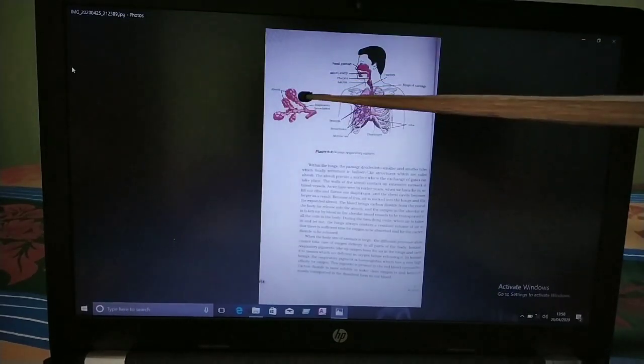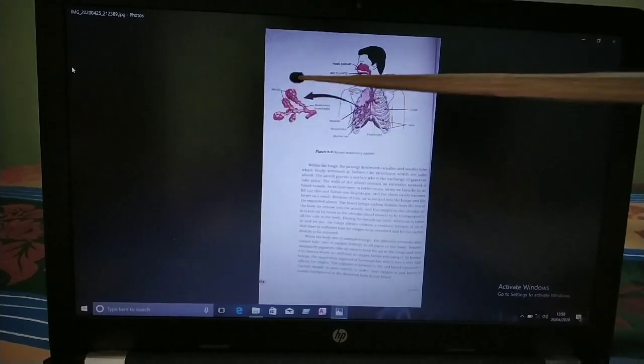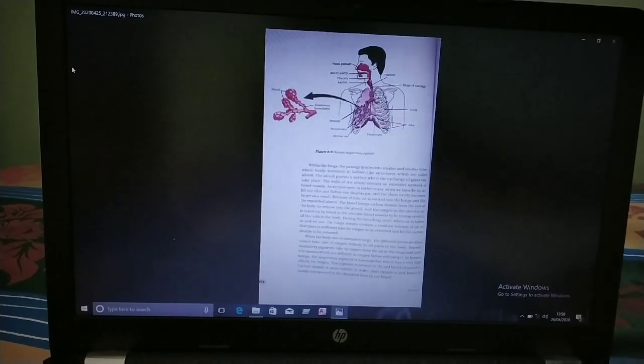Such sacs are known as the alveoli. The air sacs present at the end of the bronchioles in the lungs are known as the alveoli.